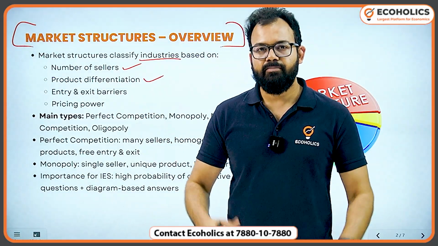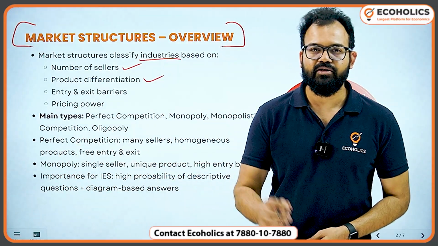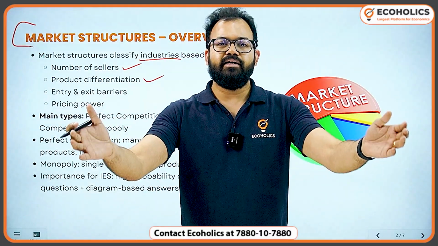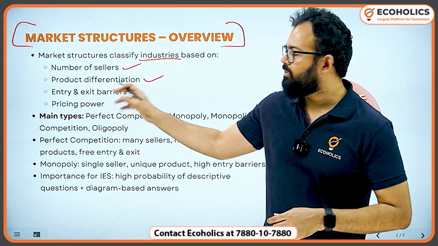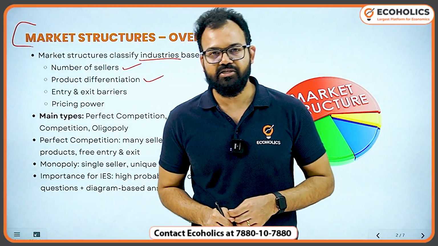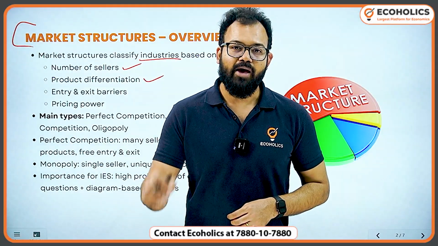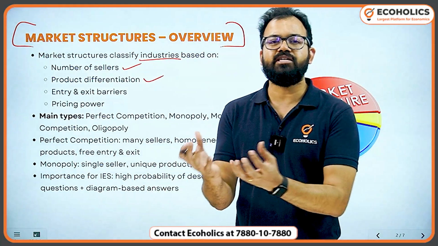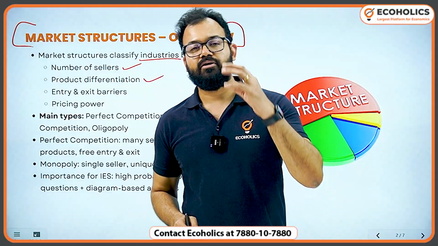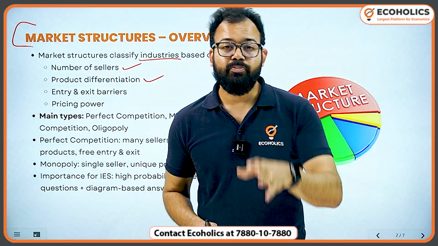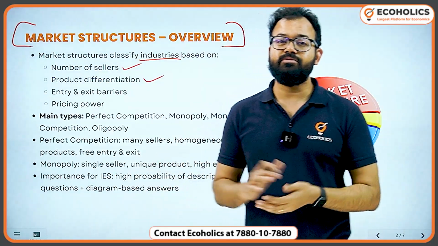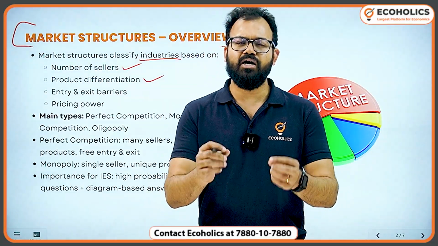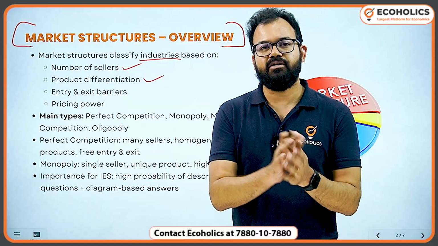Regarding product differentiation, in perfect competition, the product is the same. That's why, for example, the government announces MSP, so farmers are price takers. They take whatever is given in the market. But on the other hand, there is product differentiation in monopolistic competition as well. For example, smartphones: Apple iPhone is providing value, Android is providing value. On the same line, there are different brands for soaps, shampoos, and toothpaste. There are several other FMCG products where product differentiation is there, like Coca-Cola versus Pepsi. Both are almost selling similar products, but the features are different.